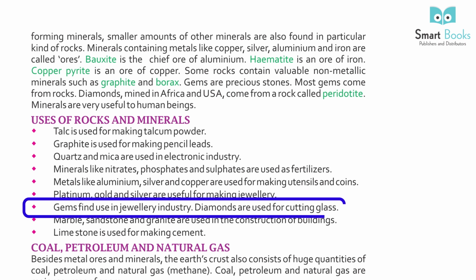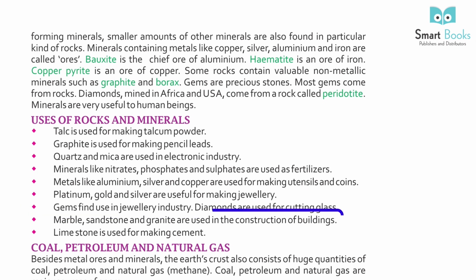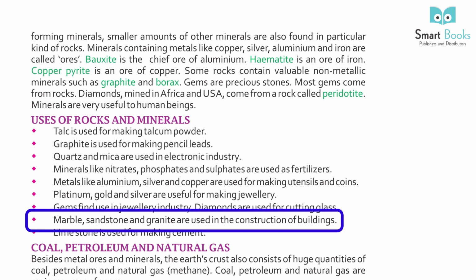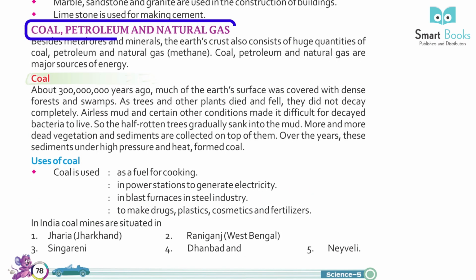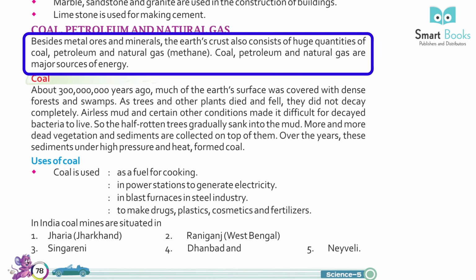Gems find use in the jewelry industry. Diamonds are used for cutting glass. Marble, sandstone, and granite are used in the construction of buildings. Limestone is used for making cement. Coal, petroleum, and natural gas. Besides metal ores and minerals, the earth's crust also consists of huge quantities of coal, petroleum, and natural gas methane. Coal, petroleum, and natural gas are major sources of energy.